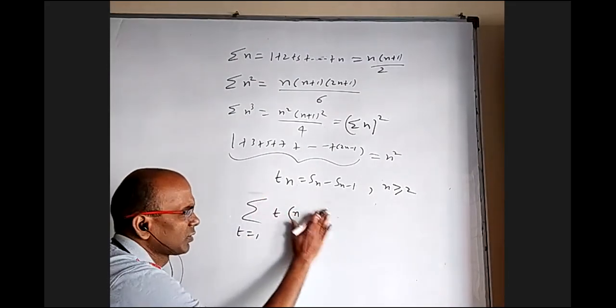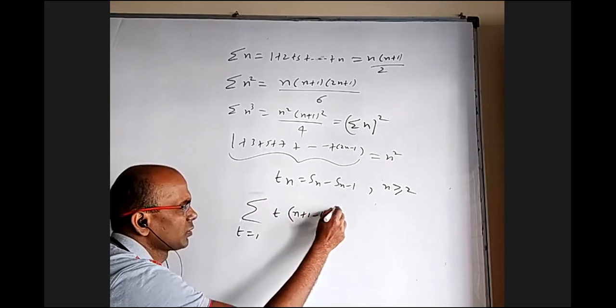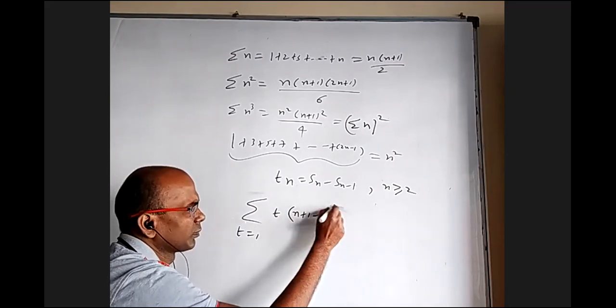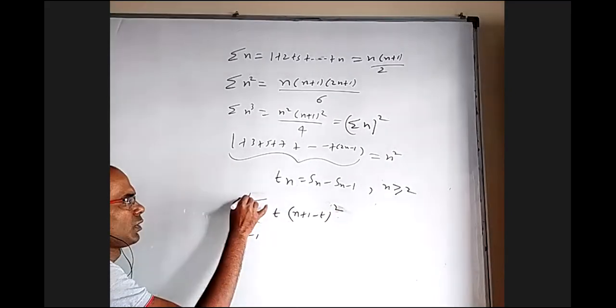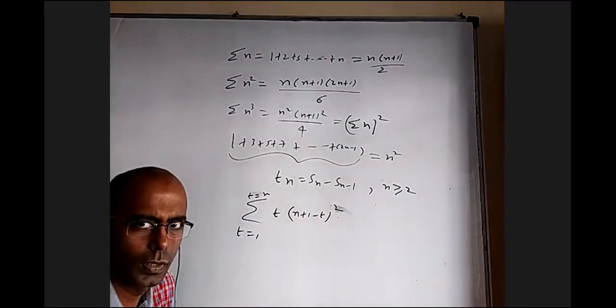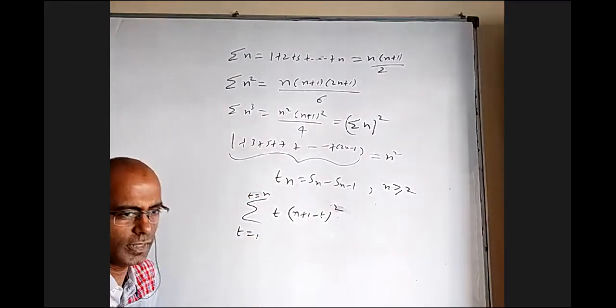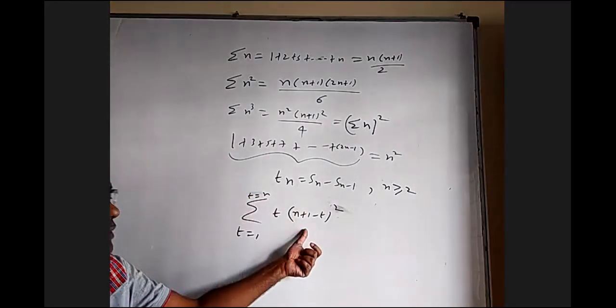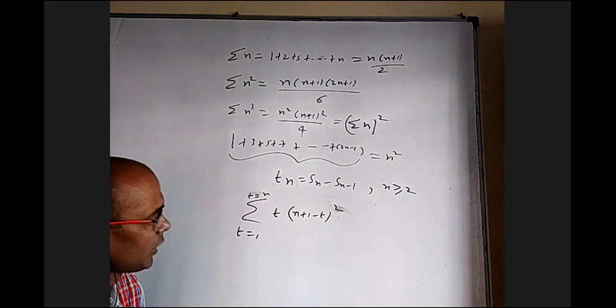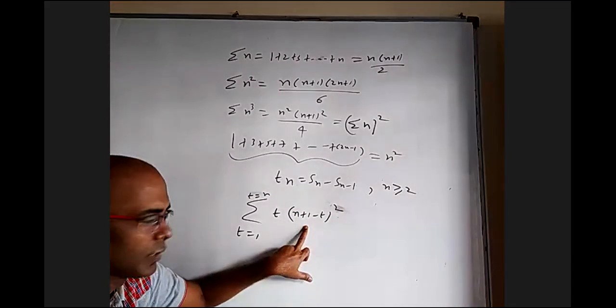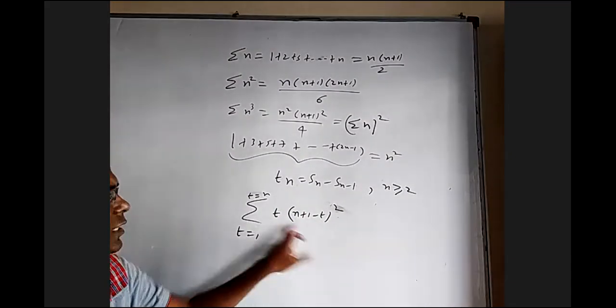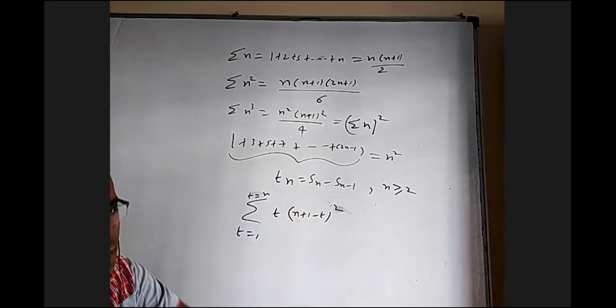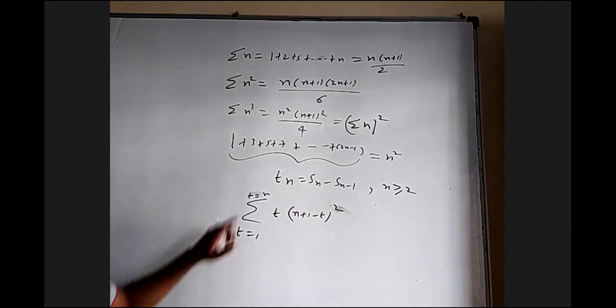Okay, let us take n plus 1 minus t whole cube or whole square, t equal to 1 to t equal to n. That means they gave a series. When I found the nth term, I got this, and sigma of nth term is Sn. If I want to find this, I have to expand this and then multiply, and I'll get sigma t square, sigma t cube. Let me use the formula.